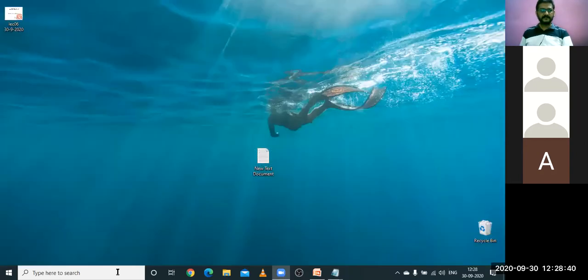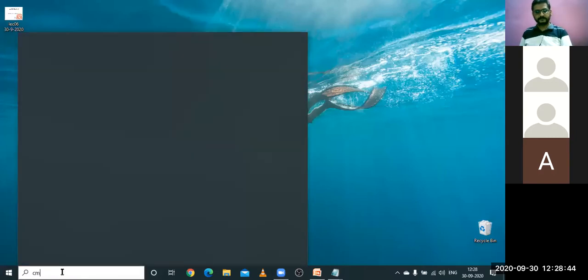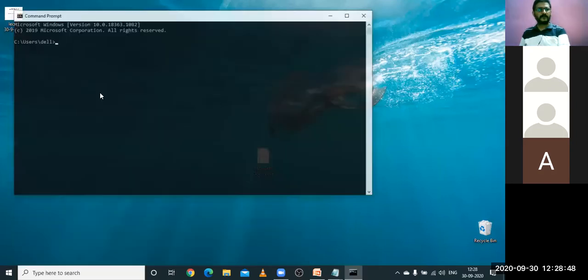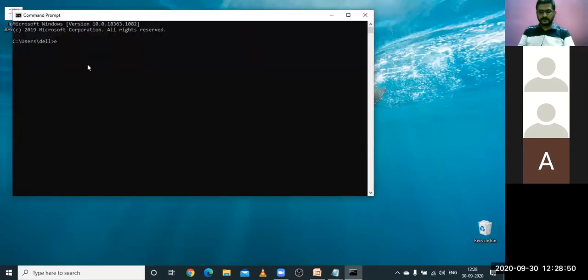So let me check this. Let us go to the command prompt. It is under the E drive. We'll type javap.